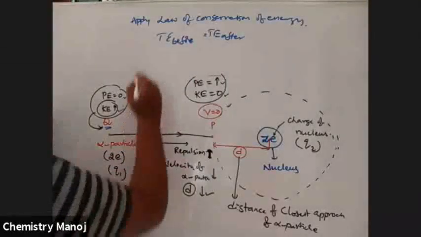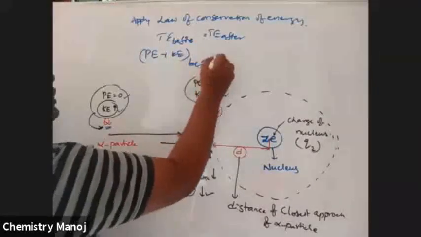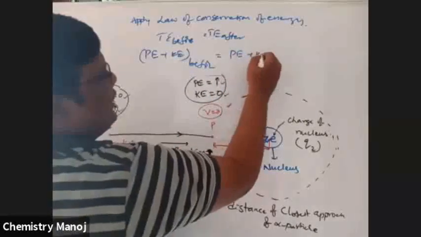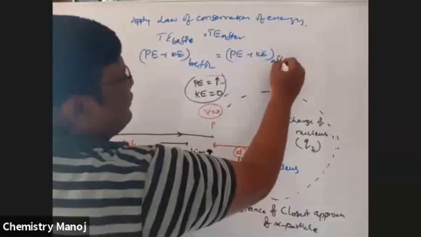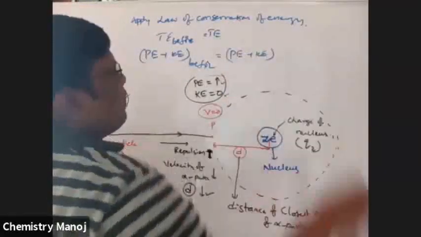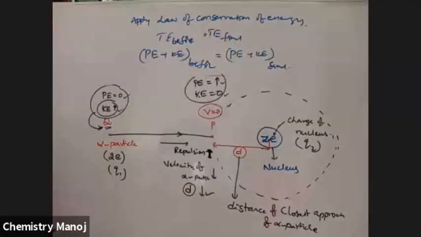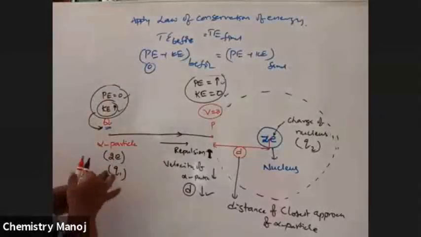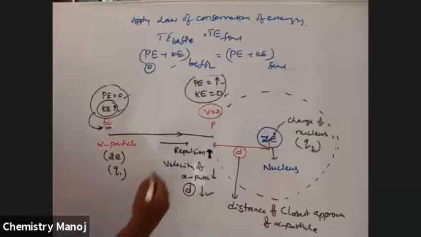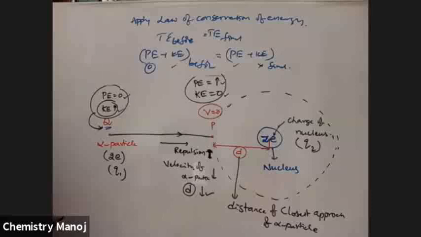Total energy means potential energy plus kinetic energy in the initial case is equal to potential energy plus kinetic energy in the final case. Here potential energy is equal to 0 and kinetic energy has some value. Here potential energy has some value and kinetic energy is equal to 0 in the final case.